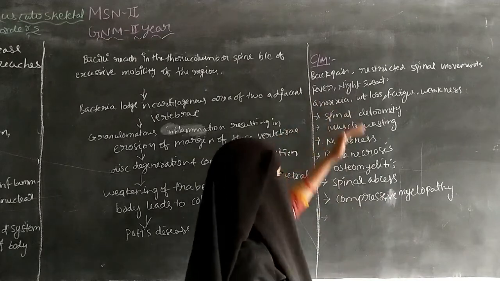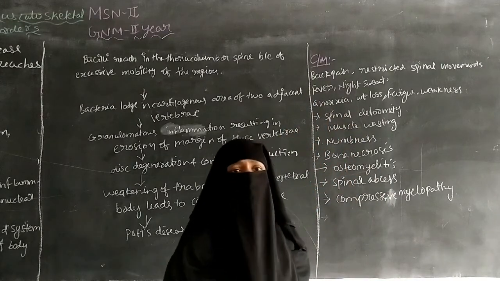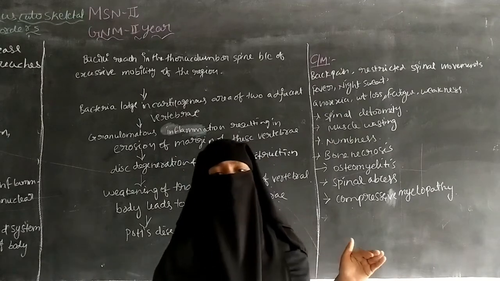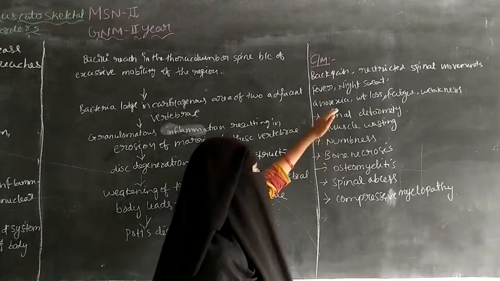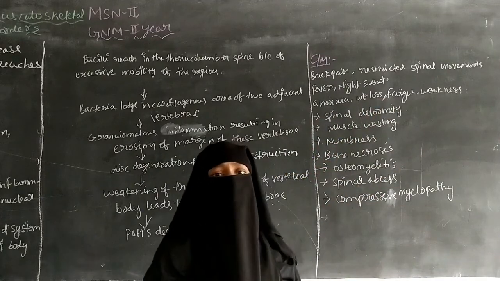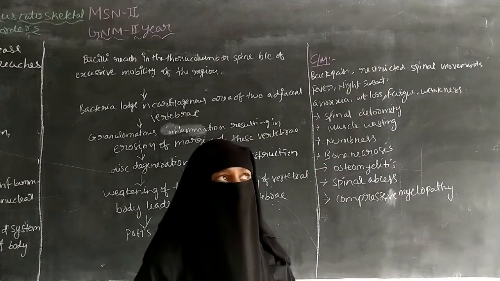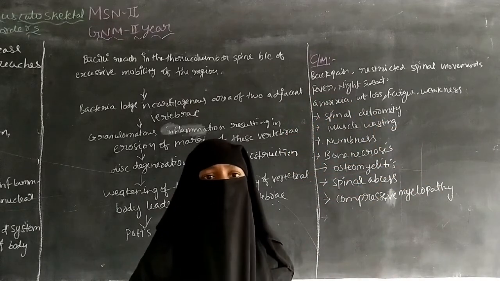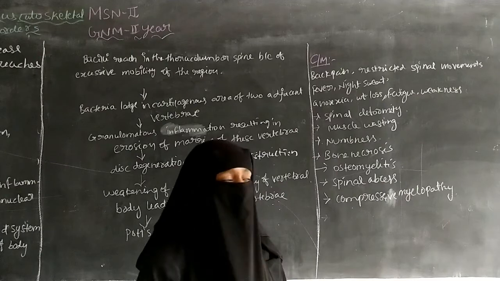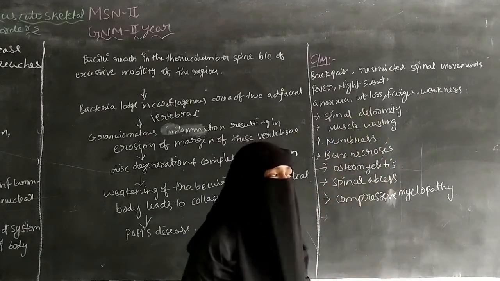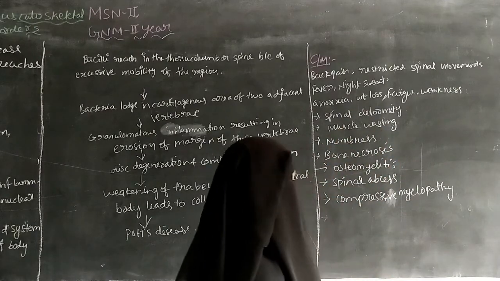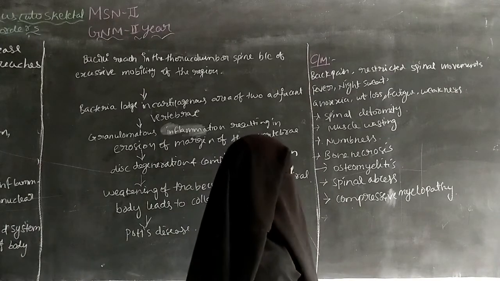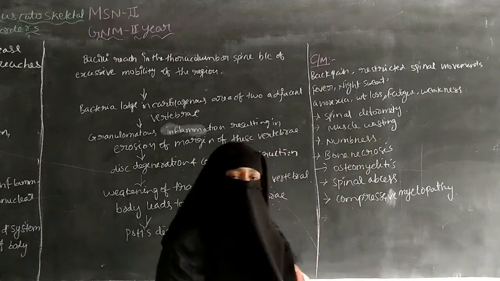And next one is fever and night sweat. Because of this tuberculosis of the spine, the patient will have high fever and night sweat. During the night time, the patient will have sweating. And next one is anorexia, a loss of appetite. The patient refuses to take food, and there is weight loss, fatigue and weakness. The patient becomes very tired and very weak.